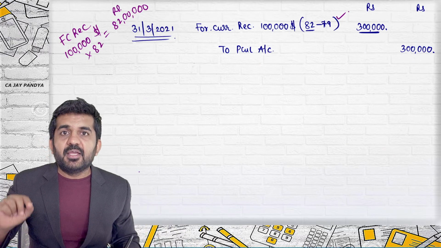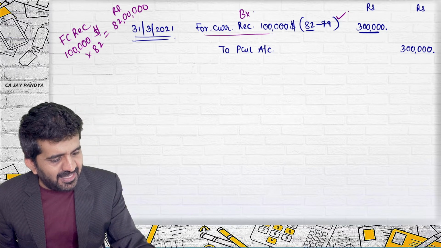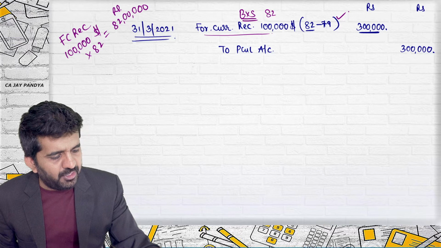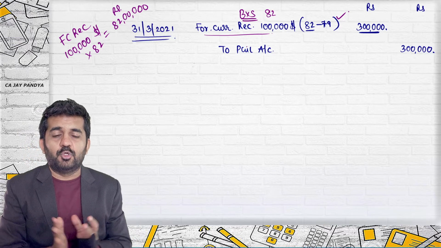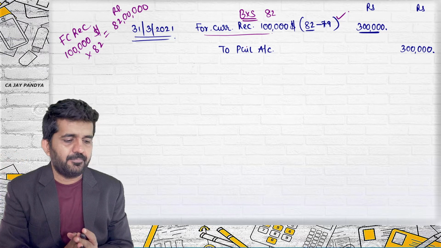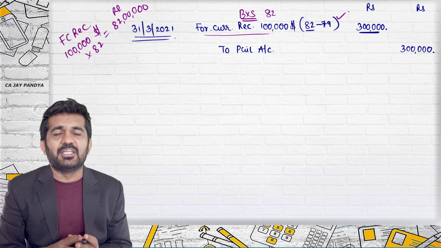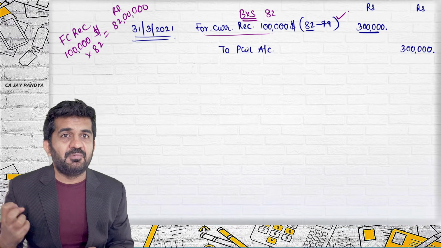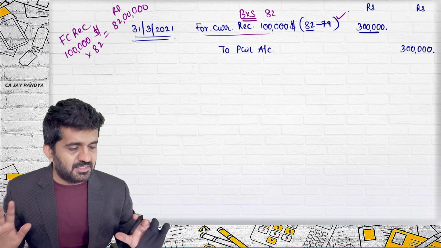Can anyone tell me why this figure in the balance sheet should be recorded at 82 lakhs rupees? I have taught you this in the first lecture. Sir, it is a monetary item. Exactly. It is a monetary item. The receivable in money terms is fixed. What we are going to receive, what we are going to pay is fixed.